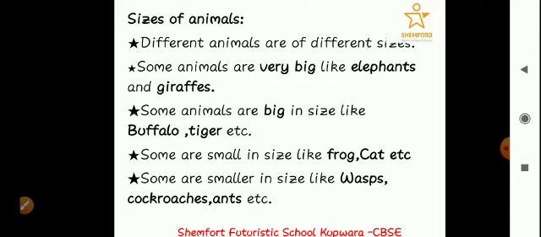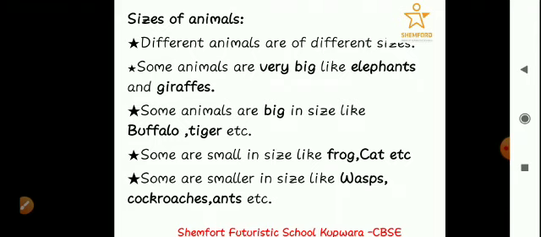Do you think they are of the same size? Like cat and dog, are they of the same size? No, one is bigger than the other. One is smaller than the other. Dog and cat, which one is bigger? Dog is bigger. And which one is smaller? Cat is smaller. So like this, there are so many animals around us and in the world, and they all are of different sizes, okay? One can be bigger than the other, one can be smaller than the other. So different animals are of different sizes.